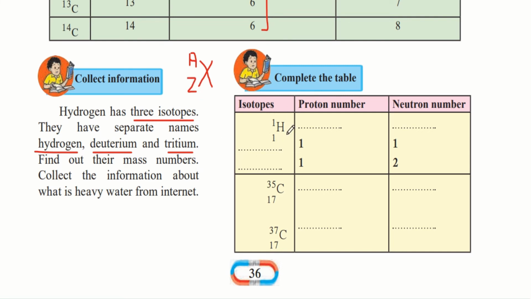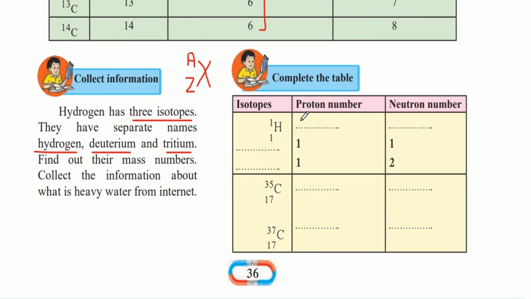So for example here we have been given hydrogen 1, 1. So here the atomic number and the mass number are both 1. The atomic number would tell us the number of protons in the nucleus, and therefore the proton number would be 1. We find the neutron number by doing mass number minus the atomic number. So here 1 minus 1 would give us 0, and that's how we know that the hydrogen atom contains no neutrons.